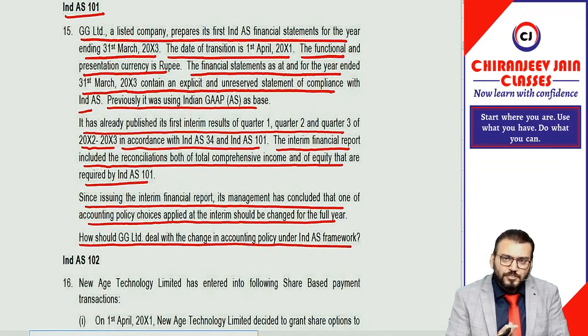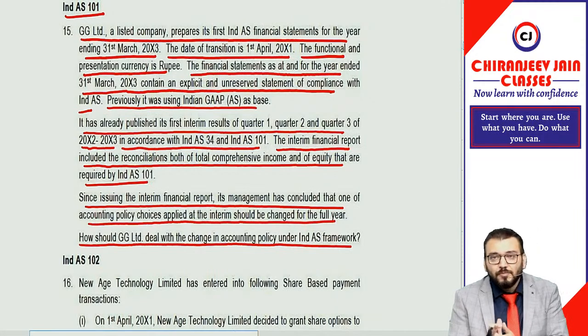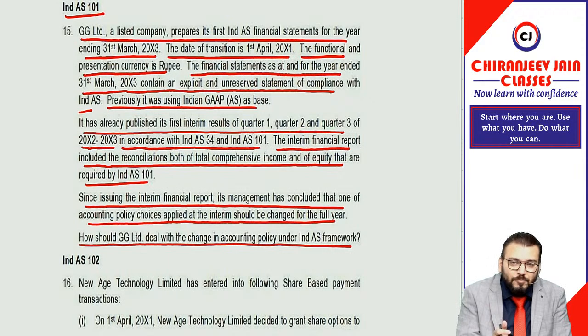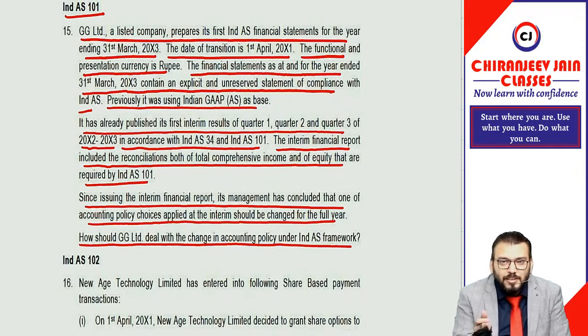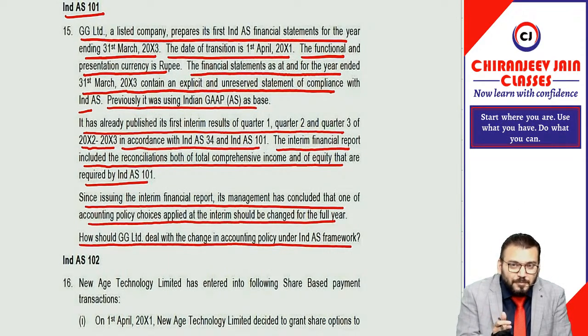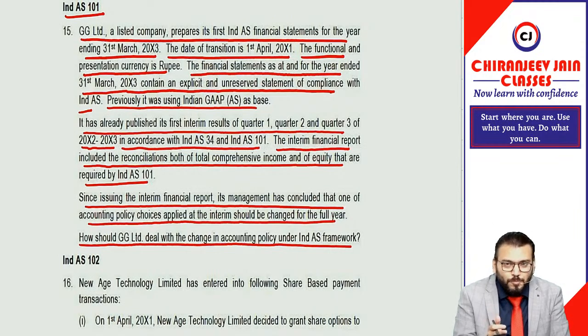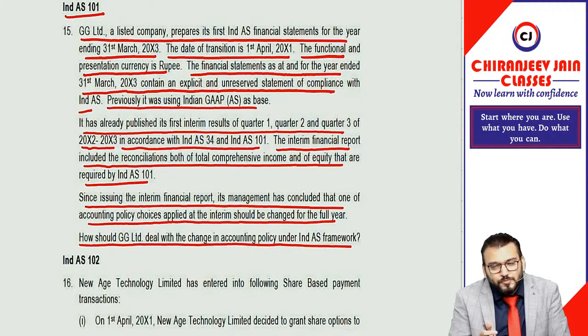Now, just try to understand what Ind AS 101 says. Subject to certain exceptions and exemptions given under Ind AS 101, the accounting policy used for the first Ind AS financial statements, which has been used for the opening Ind AS balance sheet, should be used for the subsequent year also. Means there should not be any change in accounting policy.